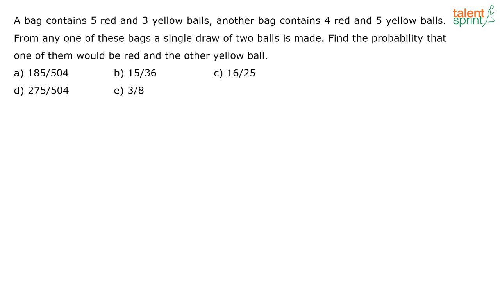A bag contains 5 red and 3 yellow balls. Another bag contains 4 red and 5 yellow balls. From any one of these bags, a single draw of 2 balls is made. Find the probability that one of them would be red and the other would be yellow. So try to solve this question and give me the answer.